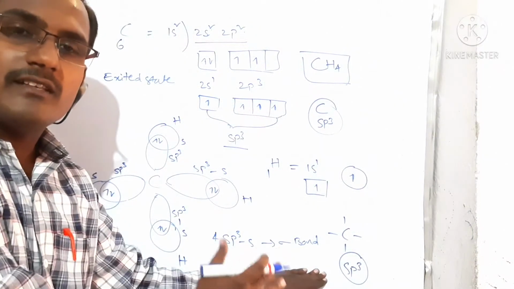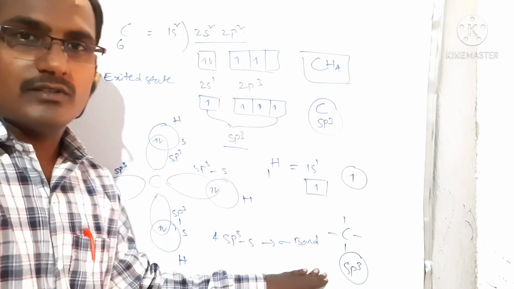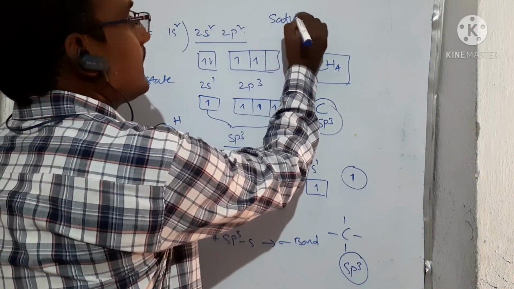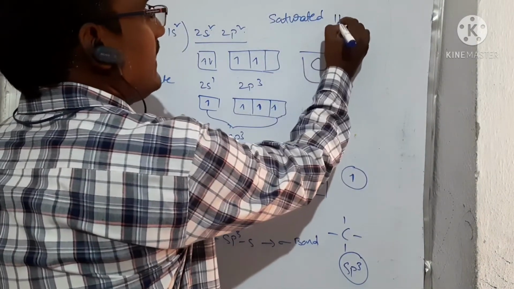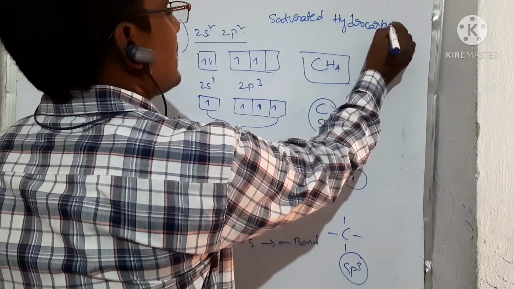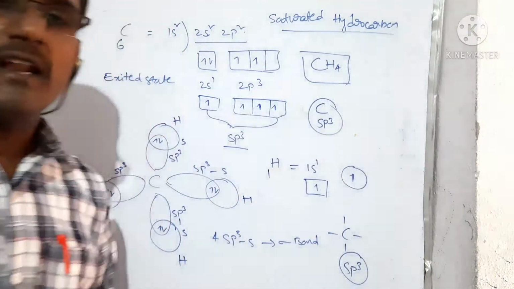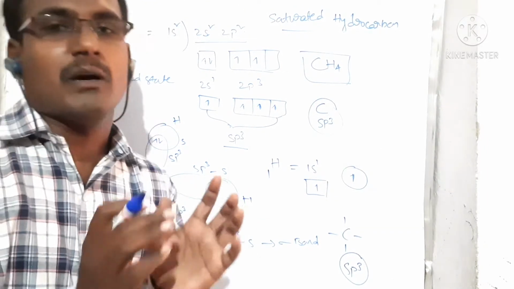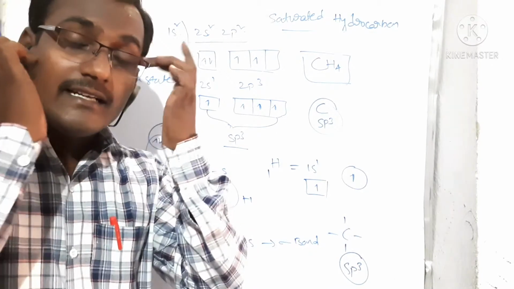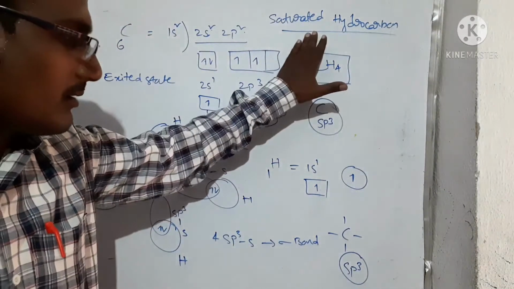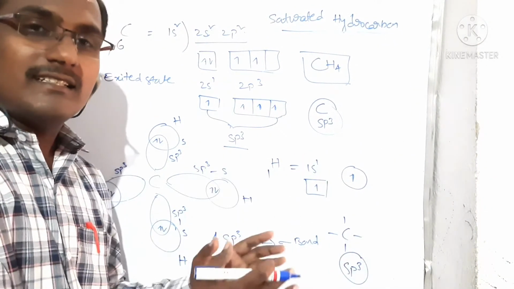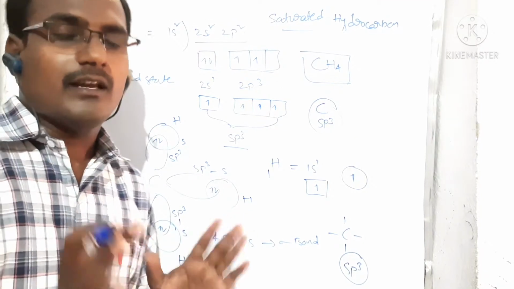The sp3 hybridization means all are single bonds, that means the saturation state. This is the saturated hydrocarbon. So we can define what is meant by a saturated hydrocarbon. Saturated hydrocarbons means all are single bonds in the hydrocarbons, that means the carbon and hydrogen bonds are all single bonds, all sigma bonds. There are no pi bonds at all. Hence, that type of hydrocarbon is called a saturated hydrocarbon. So in saturated hydrocarbons, all carbons are in sp3 hybridization, right?